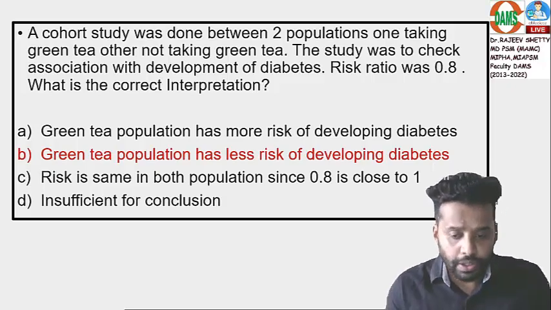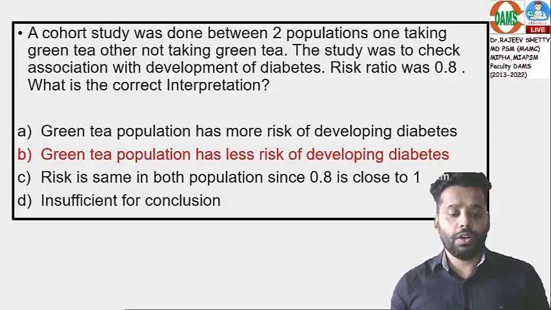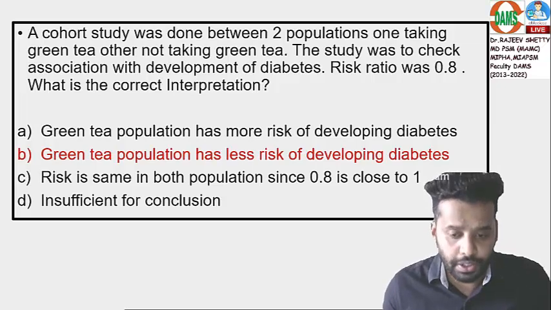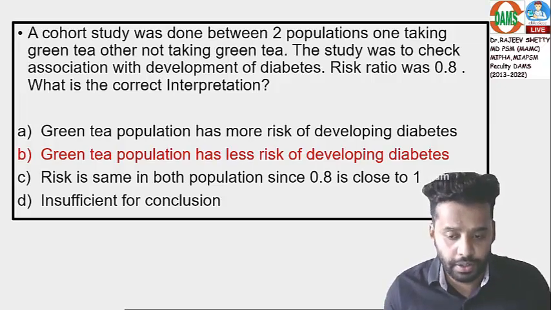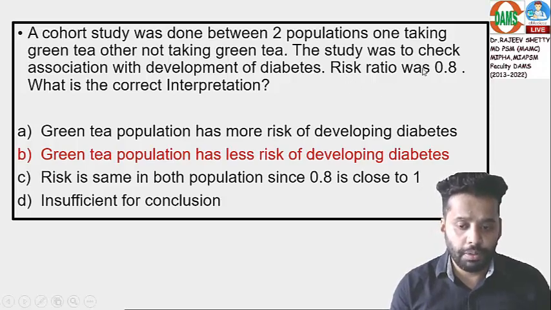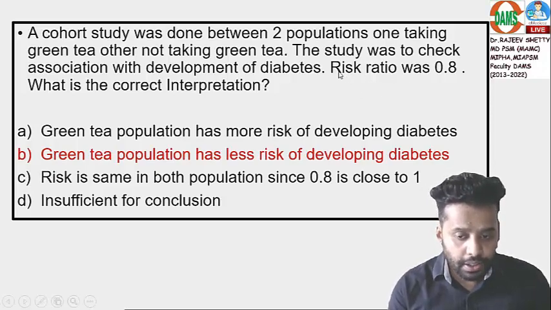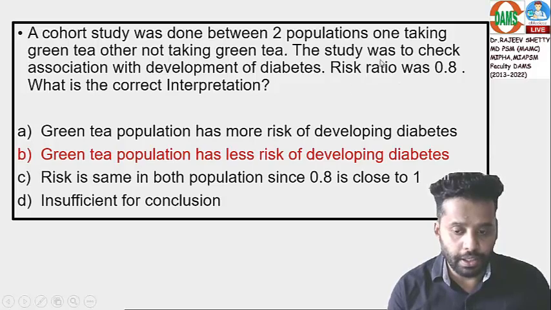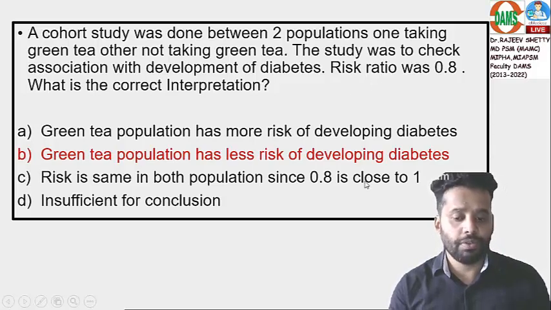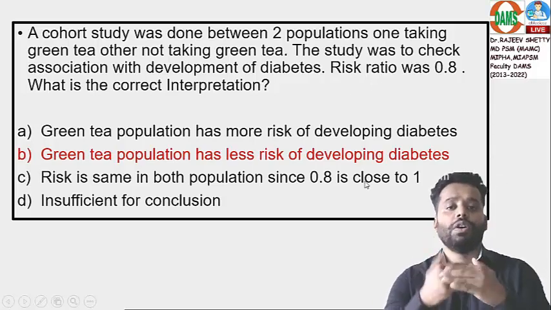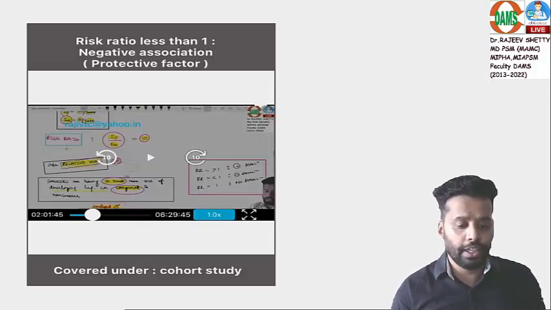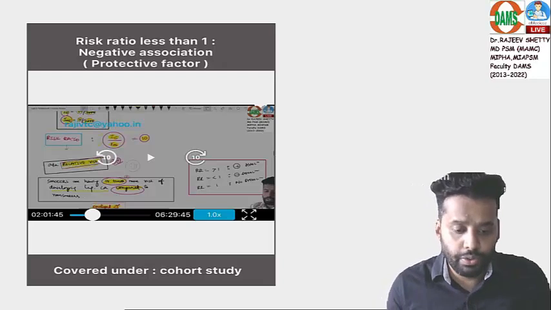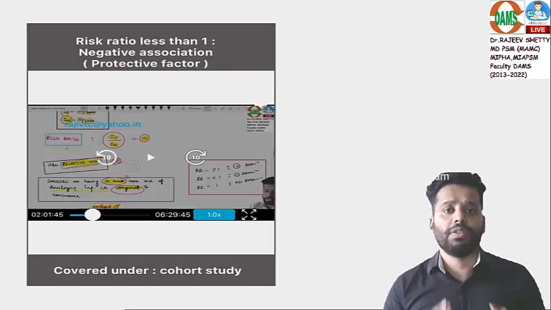Now the question will come, sir, can I comment on significance of association? See, this question was not on significance of association. This question was on type of association. Risk ratio is a point estimate. It can indicate the type of association, positive or negative. You should know this. Again, I'm discussing this in detail because some students confuse this with significance of association.